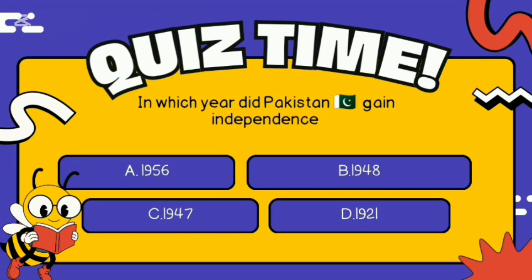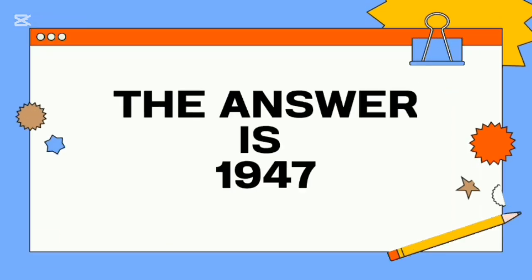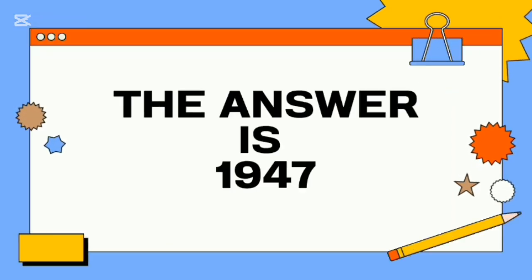Next question: in which year did Pakistan gain independence? A. 1956, B. 1948, C. 1947, D. 1921. And the answer is 1947.